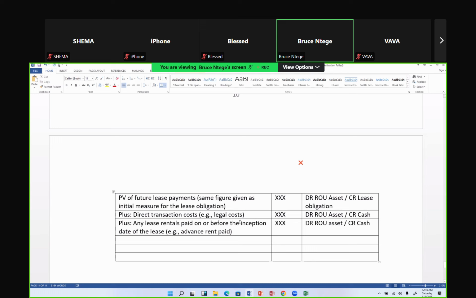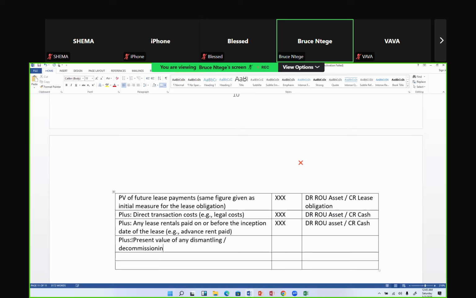Okay. Then again, you are saying plus any present value of the estimated dismantling or decommissioning cost, if there's a present obligation for the lessee to dismantle or decommission in accordance with another standard called IAS 37. Plus the present value of any dismantling, sometimes they call it decommissioning, cost, if there's a present obligation.